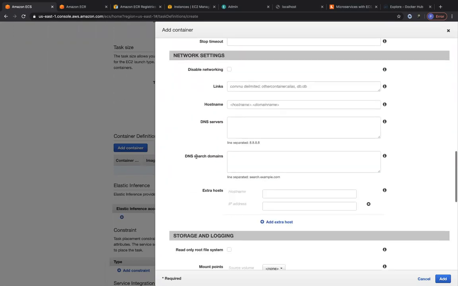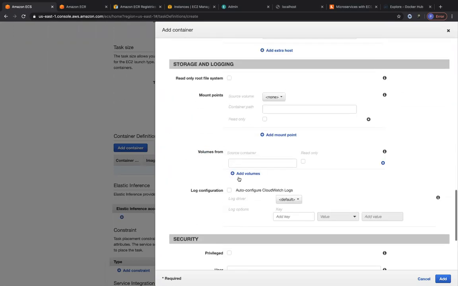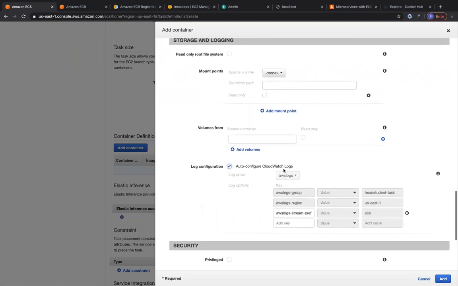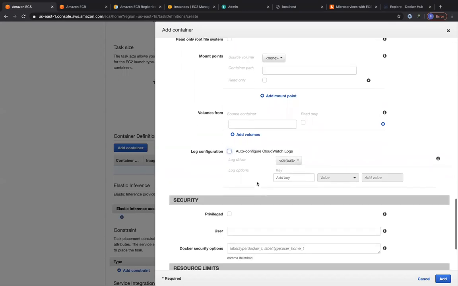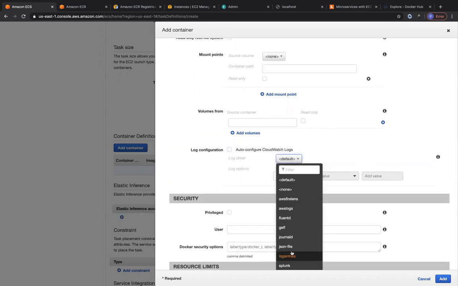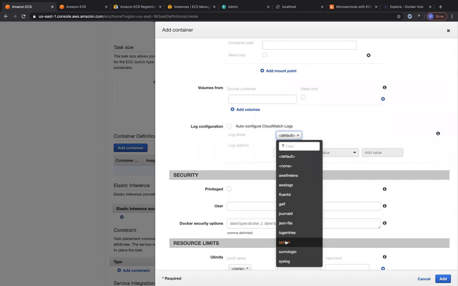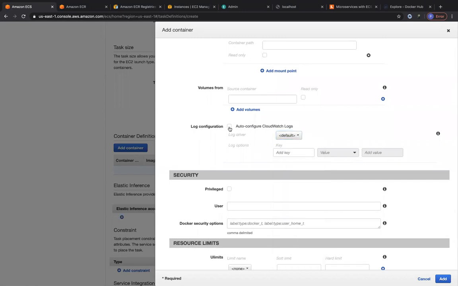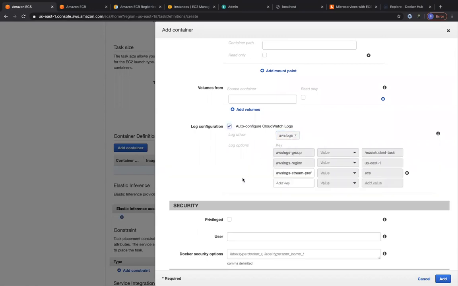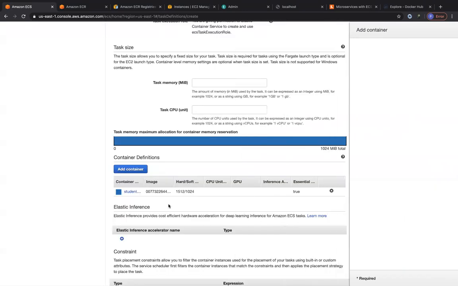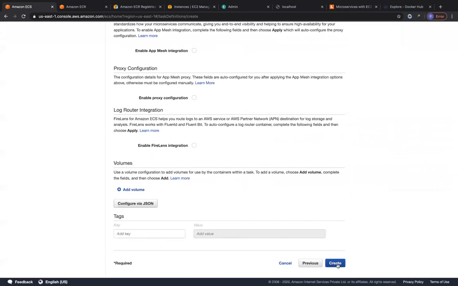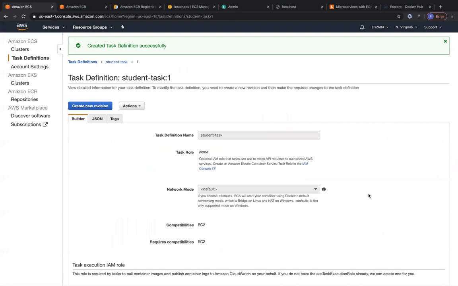So I'm going to come down over here and just do the logging configuration alone. I'm going to go ahead and use CloudWatch logs to see all of my logs. I'm just going to click on this and enable it. But if you are familiar with other logging drivers like Splunk or Sumo Logic and so on, you can go ahead and configure that respective logging driver also. But right now I'm going to go with CloudWatch logs. I'm just going to add this container definition over here, scroll down and click on create for the task definition. So great, we have one task definition created.